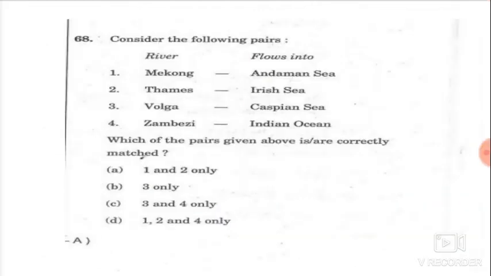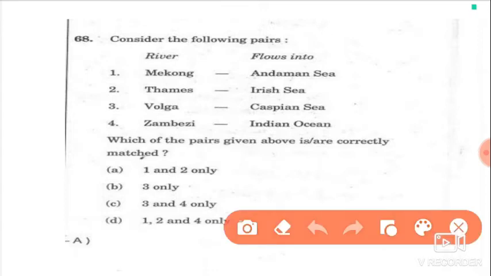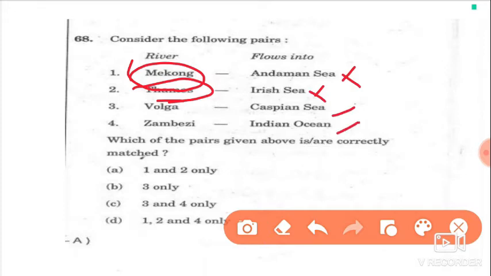Our next question is matching river with the sea into which it drains. So through mapping we'll come to know certain things, which is Thames is the longest river of England, whereas Mekong River drains into South China Sea. So these two are wrong and we are left with 3 and 4. So the answer will be C.